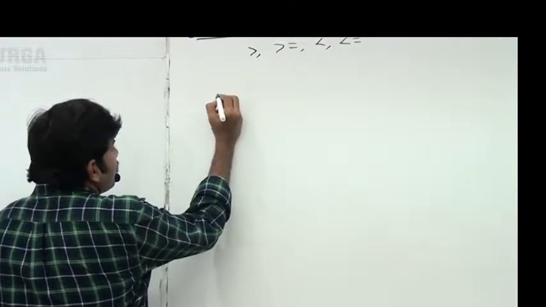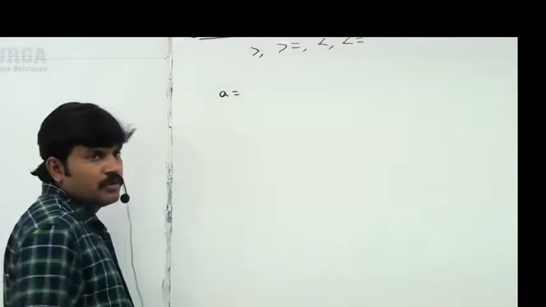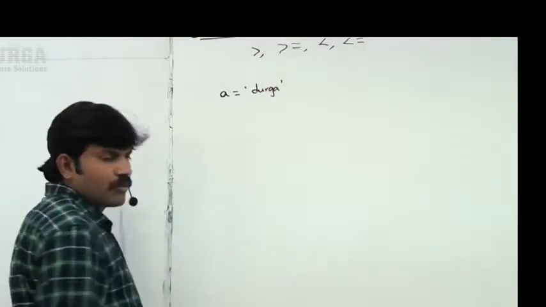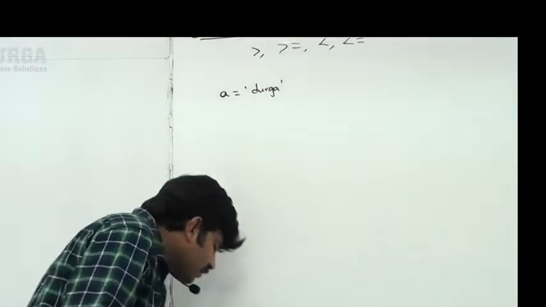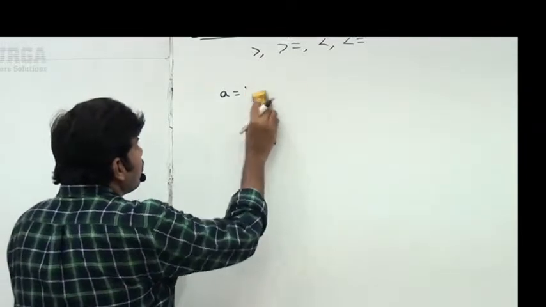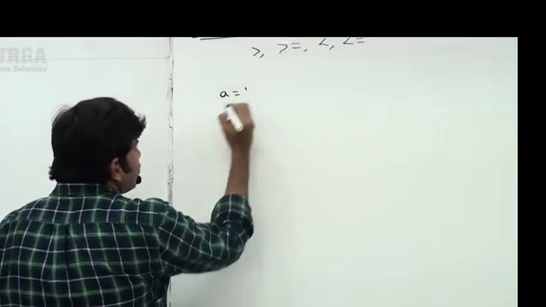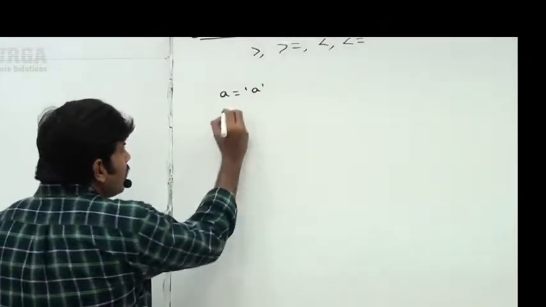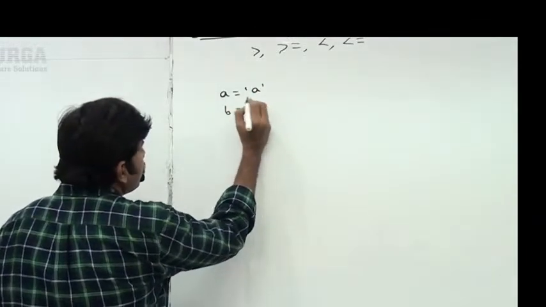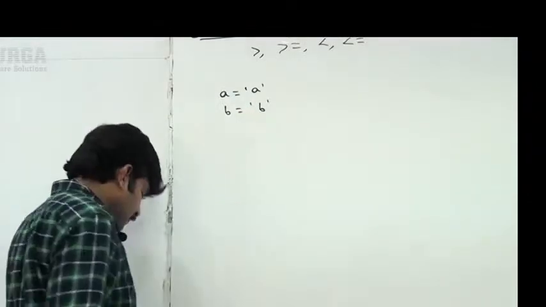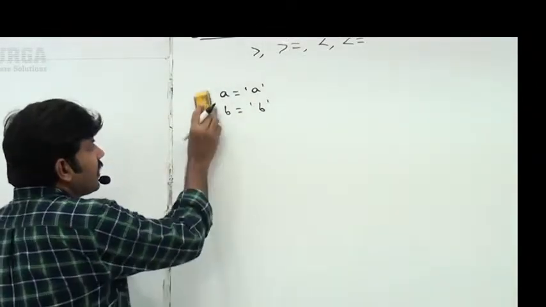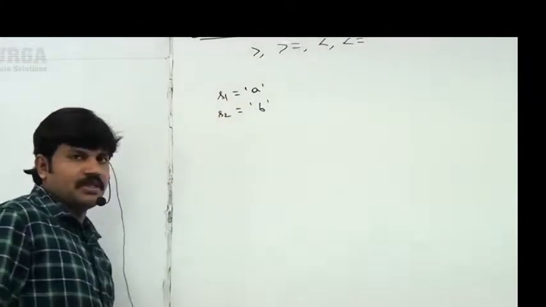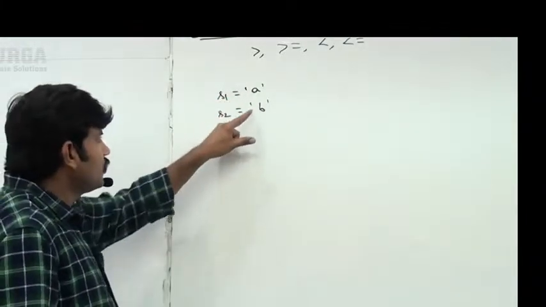S1 is equal to Durga, I'm taking, sir. Otherwise, to keep it simple and easy to understand, let me take A is equal to 'A' and B is equal to 'B'. So, first string, second string, S1 and S2, I'm taking. Instead of confusion, S1 is A, S2 is B.